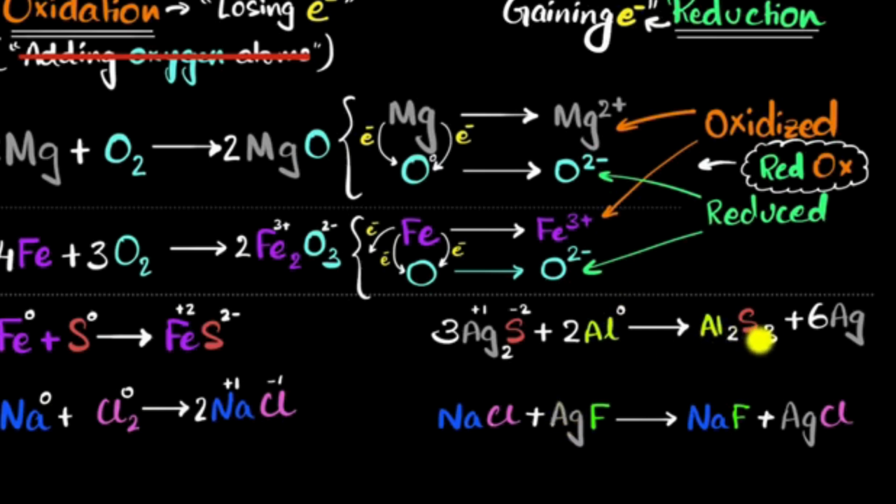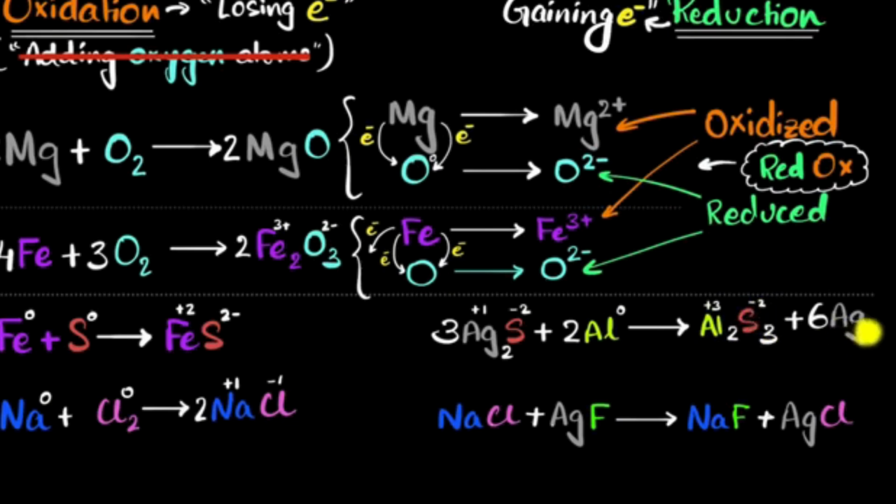Now, aluminum gets bonded to sulfur, and aluminum is a metal. It's the one that loses electrons, and it usually loses 3 electrons, so it gets +3, and sulfur gets -2. You can just look at the molecular formula and guess what charge they must have had, how many electrons they must have lost and gained.